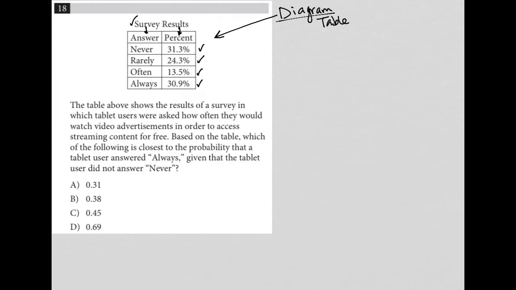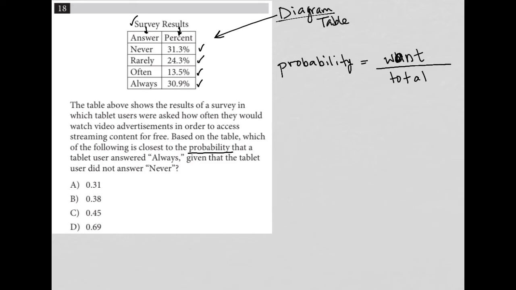So the next sentence here says, based on the table, which of the following is closest to the probability? Okay, so probability is a trigger word for me on this test, and hopefully it becomes so for you as well, because as soon as you see this word probability, you should think fraction, okay? And the numerator of this fraction is what you want, right? And the question has to tell you what you want. And the denominator of this fraction is really, like, I'll say total, but you can also think of it as like, what are you choosing from, right?